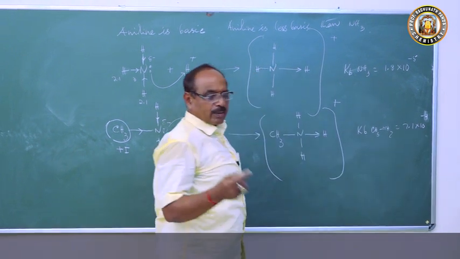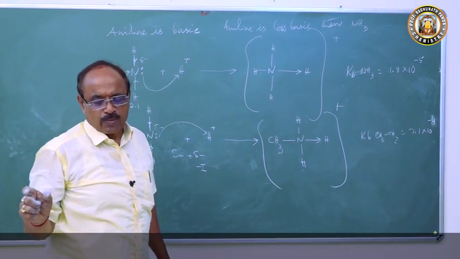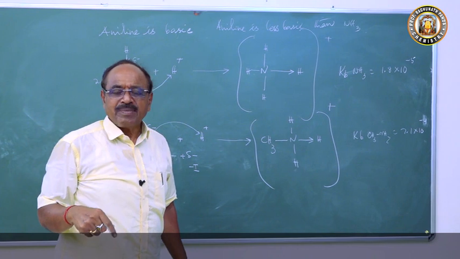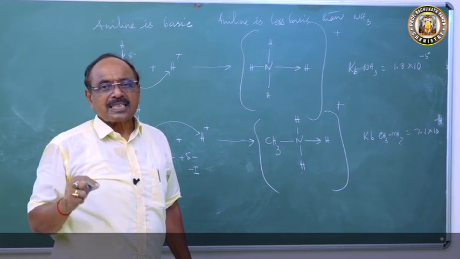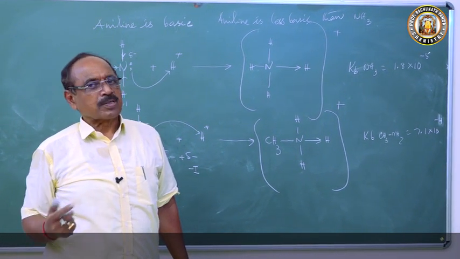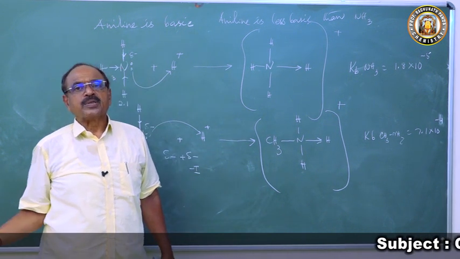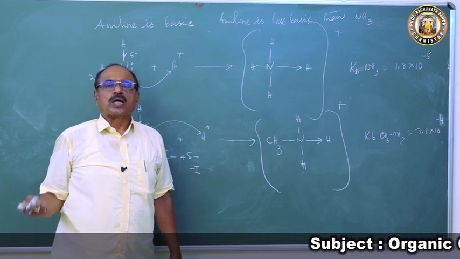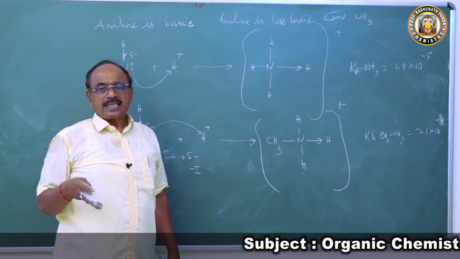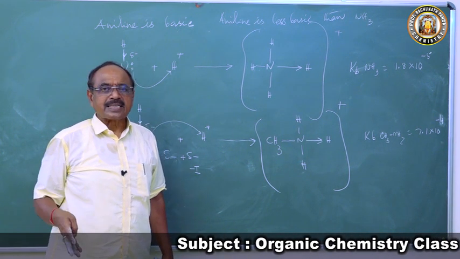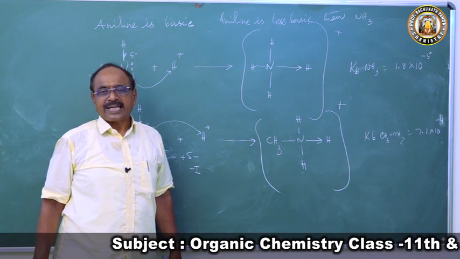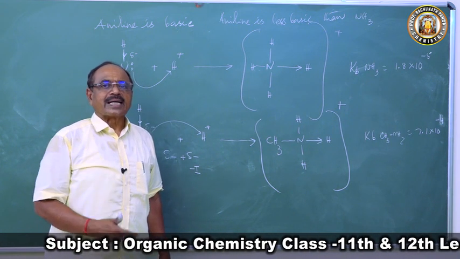That means a question may come to a 12th class student: aromatic amines are less basic than aliphatic amines. Or, aniline is more basic than ammonia. Or, aniline is less basic than methylamine. Explain. You may get these three types of questions from this.